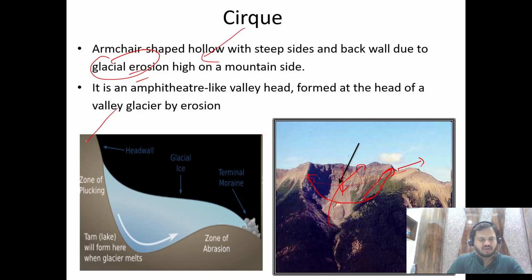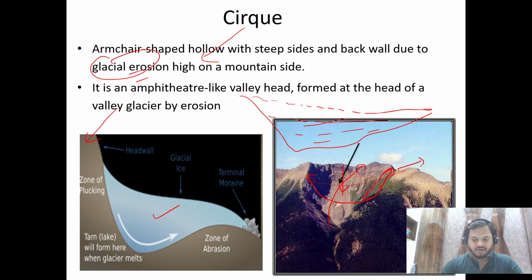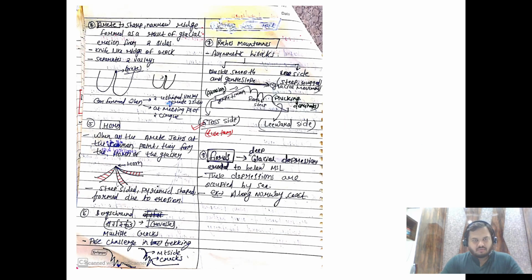So you can draw maybe this diagram. This is an easier one to make. You just have to draw a mountain, and this depression it has created, and this is the ice. So it is a cirque. Nothing unique about it. And then there is this arete. What is challenging with such landforms is that we don't hear these names regularly.